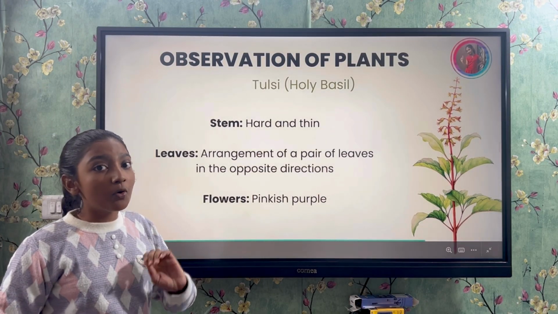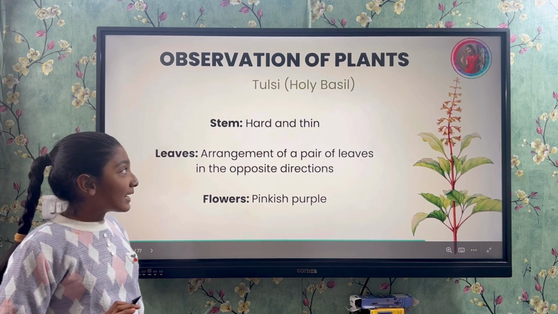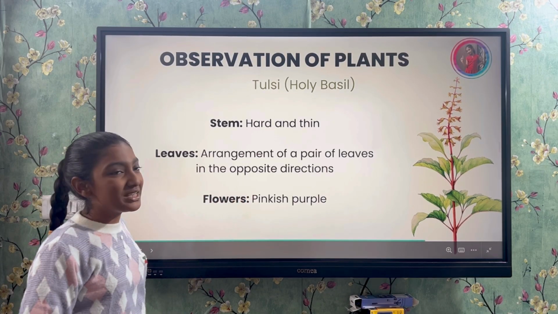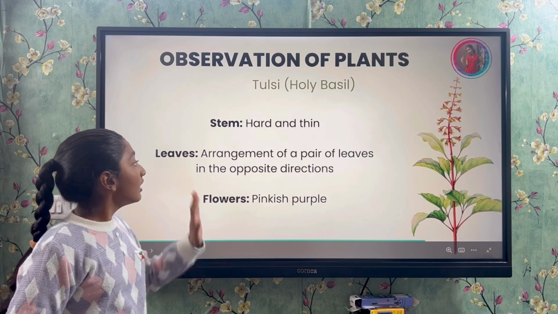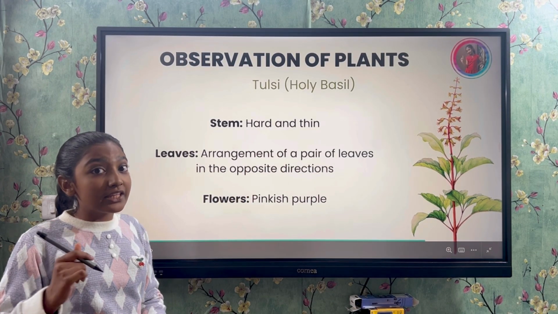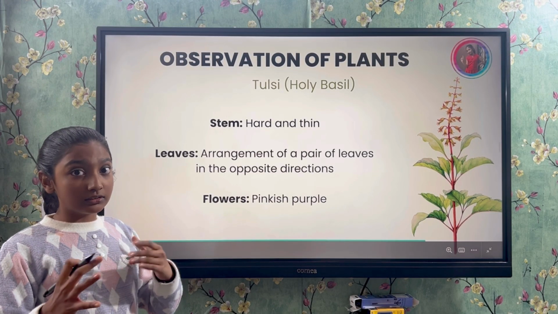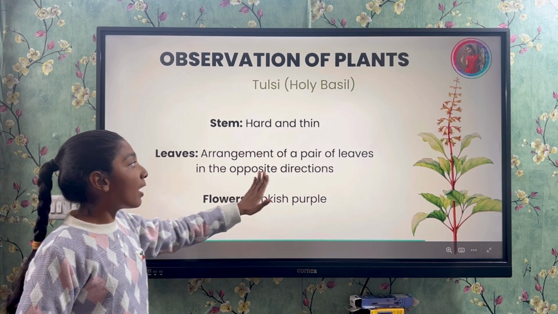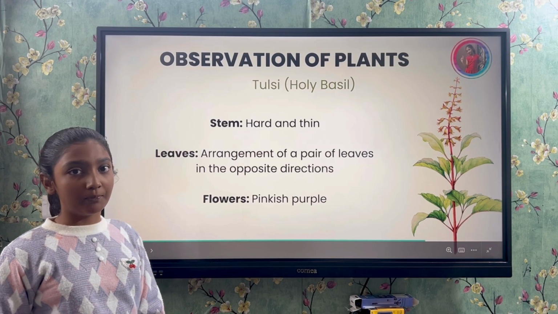Now, an observation of holy basil, the tulsi, the medicinal plant. Stem. The type of stem is hard and thin. As you can see in the given picture, it's a woody stem, hence it is hard. Leaf arrangement. What is a leaf arrangement? Of a pair of leaves in opposite directions. As we saw in the previous slide that it's alternate, but in this tulsi we have opposite directions together. Flowers, the color of it is pinkish and purple.